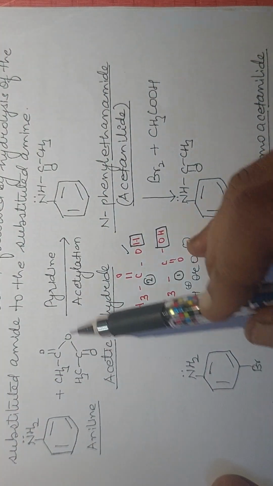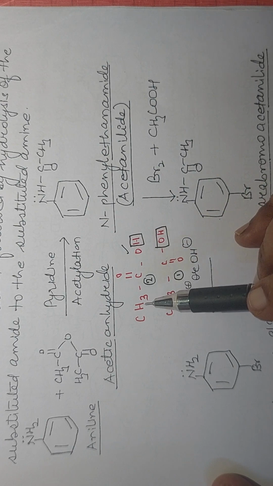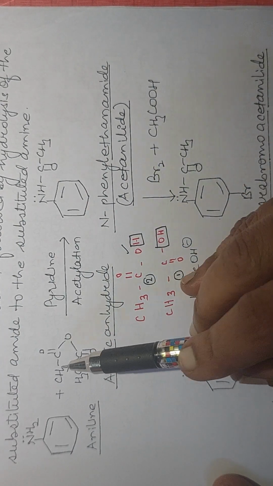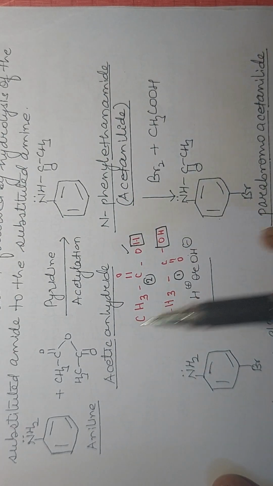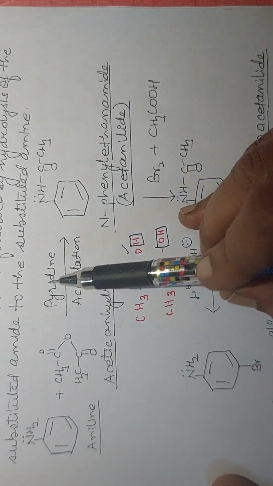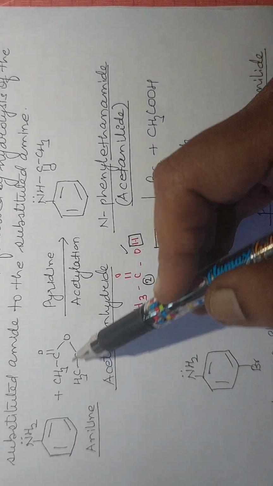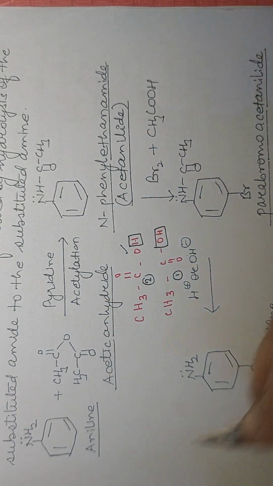Aniline reacts with acetic anhydride. Acetic anhydride is from 2 ethanoic acid molecules, with water eliminated. CH3C double bond O, CH3C double bond O, one O is common here. In the presence of pyridine, this is called acetylation. When you use acetic anhydride, it is known as acetylation.